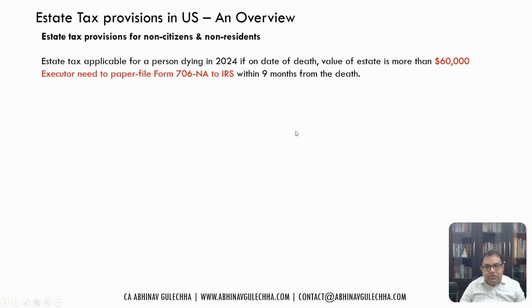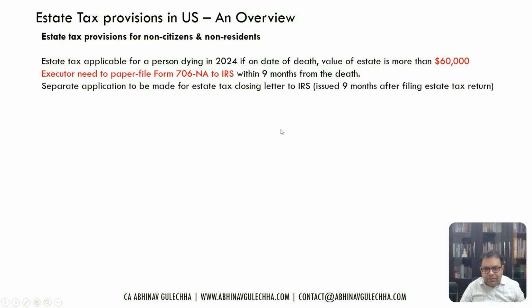Now, the executor needs to paper file Form 706-NA. So for US citizens it is 706, for non-US citizens and non-residents it is 706-NA. Rest is the same: paper file to the IRS within 9 months from the date of death. That all is the same. Again, a separate application to the IRS for the closing letter.